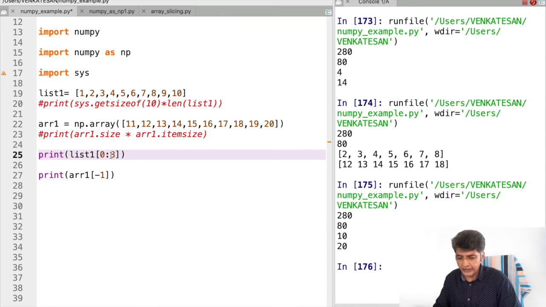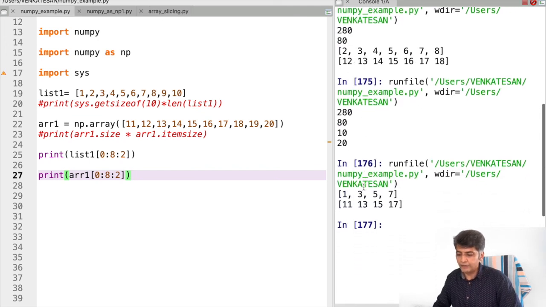Then how many steps do I require? Every other element, so 2. The same way here I'm going to use 0 as the start, and the end is 8, and then the step is 2. We'll see how it will be printed.